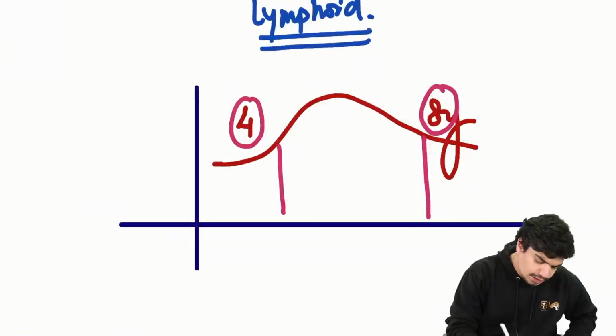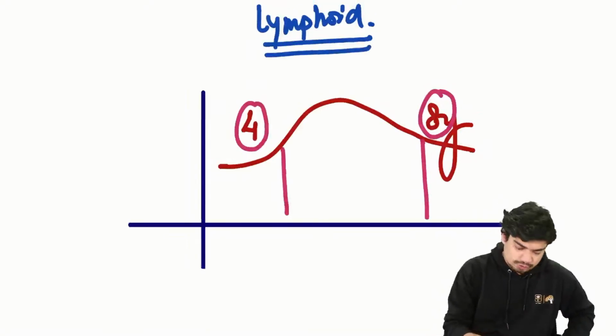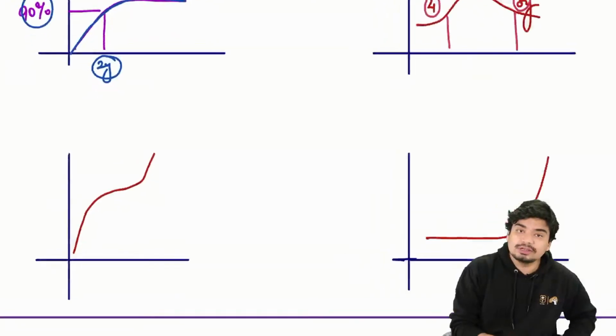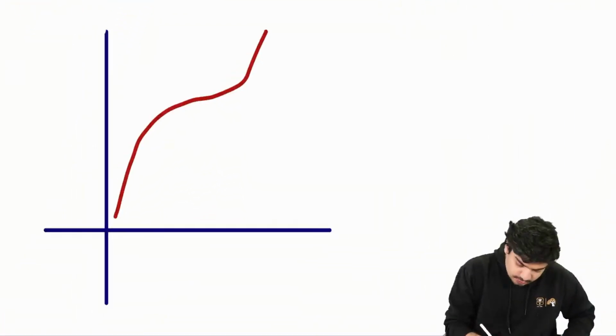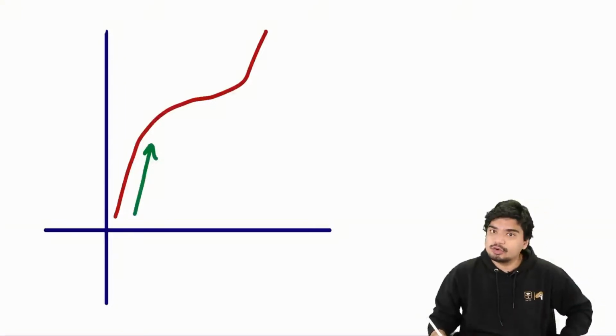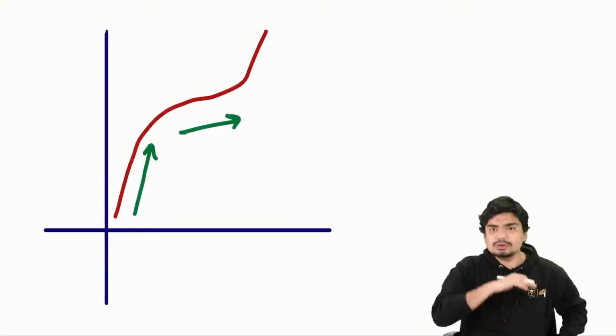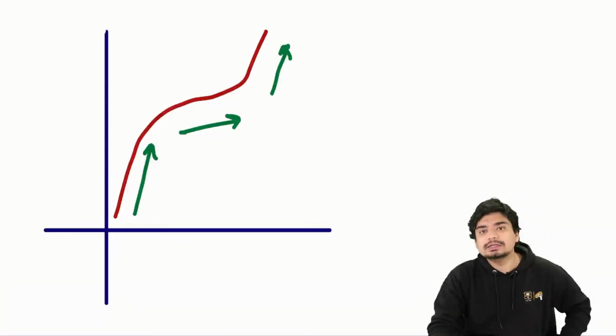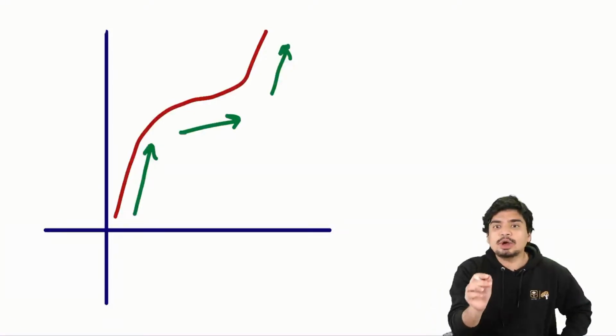This is your lymphoid tissue. If I look at this growth curve, it is initially very fast. Then there is a little bit of plateau, and after that there is another fast growth. This is your length.